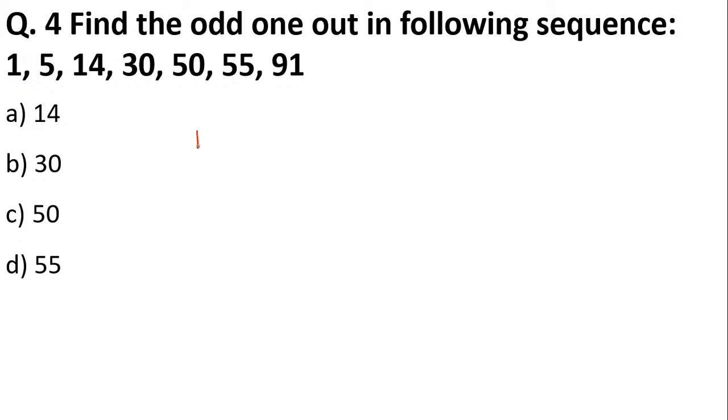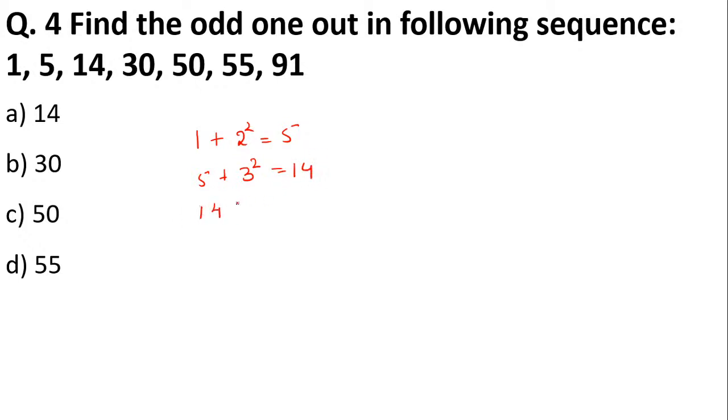So you see, how much do we have to add to get 5 in 1? In 1, if we add the square of 2, we get 5. Right, students? In 5, what do we add to get 14? We have to add the square of 3. Square of 3 is 9, and 9 plus 5 is 14.